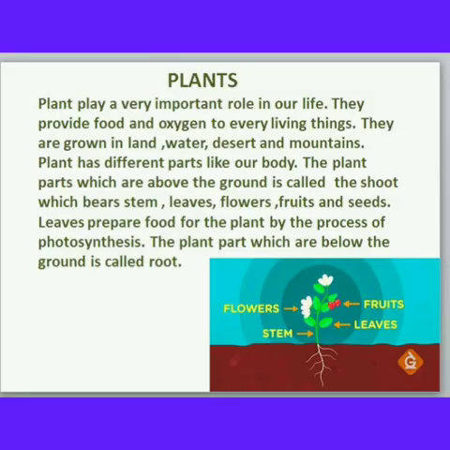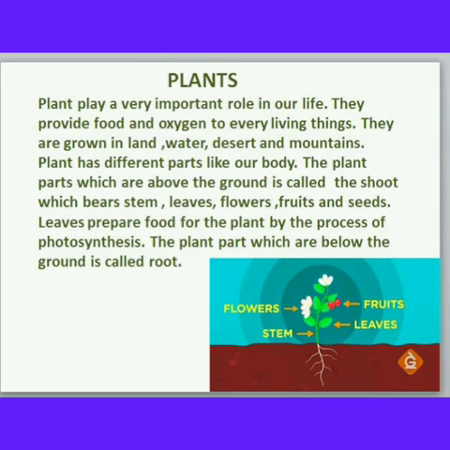Next, plants. Plants play a very important role in our life. Isn't it so? Yes. They provide food and oxygen to every living thing in this world. Yes, they grow in land, water, desert and mountains. They have different parts like our body. The plant parts which are above the ground are called the shoot system, which bears stem, leaves, flowers, fruits and seeds.